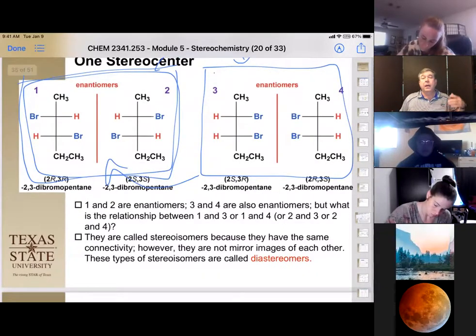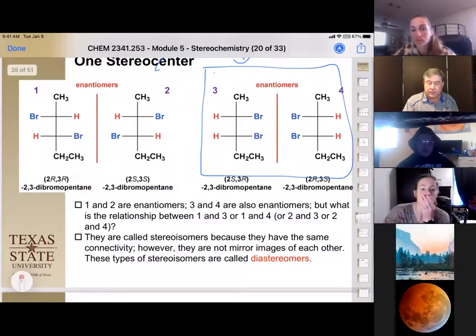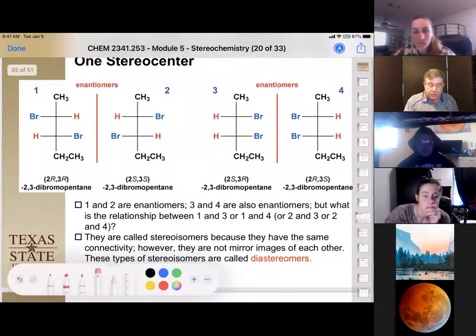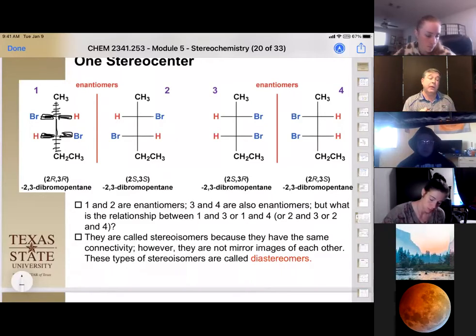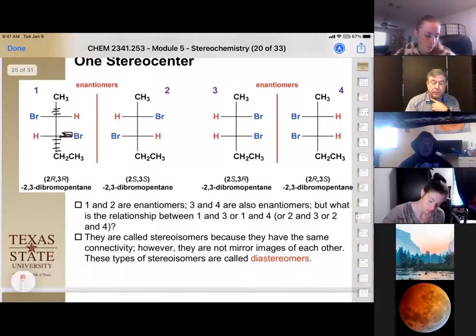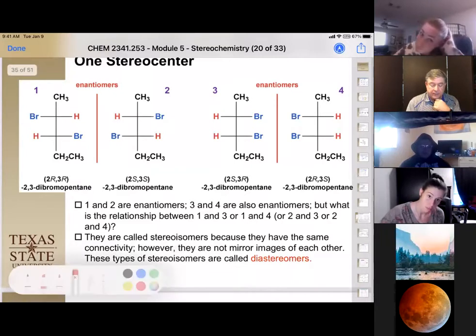The other cool thing about the Fischer projection is that it makes it easier to make our mirror images as well. So let's start with this set over here. When we draw our Fischer projection, remember this is our dashed wedge, this is in the plane of the paper, this is our dashed wedge, and then these are solid wedges coming out at us. So we're going to draw our mirror image exactly the same way we did with the other one, but we don't have to use our wedges. We're going to start at our mirror and basically draw the same thing.